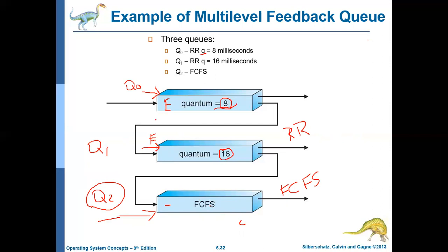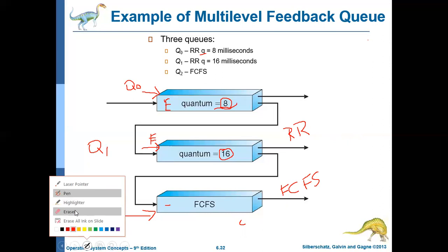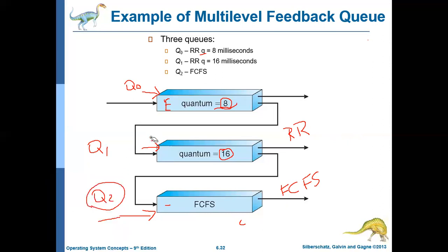Now let us come back to our scenario. A process comes into Q0 and executes for 8 milliseconds, but it has not finished by that time. Then that job will be moved to the tail end of Q2. Sorry, it will be moved to the tail end of Q1. If it has not completed in Q0, it will be moved to the tail end of Q1.